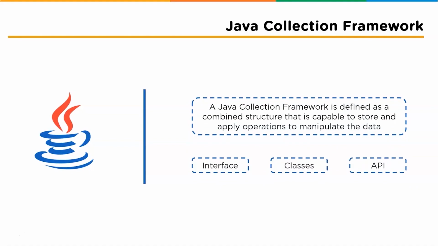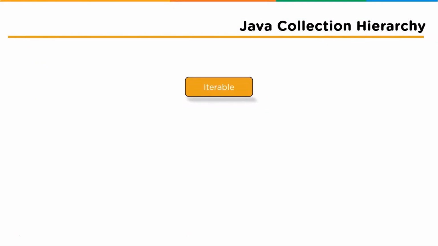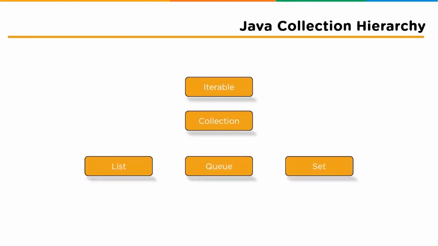To understand these in a much better way, we shall now go through the Java Collections hierarchy. The utility package java.util contains all the classes and interfaces that are required by a collection framework. The collection framework contains an interface named the iterable interface, which provides the iterator to iterate through all the collections. This interface can be extended by the main collection interface, which acts as the root for the collection framework. All the collections extend this collection interface, thereby extending the properties of the iterator and the methods of this interface. The following figure illustrates the hierarchy of the collection framework.